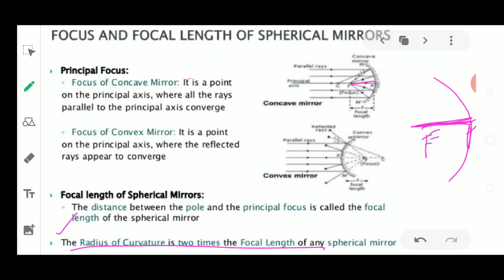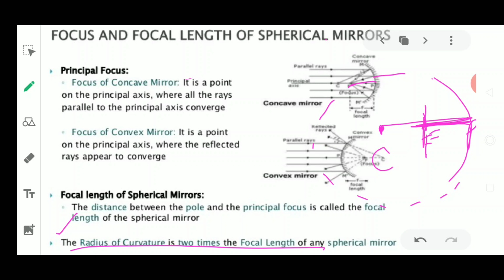What is the radius of curvature? You know that it is the sphere from where this mirror is being obtained. So this is the center of the sphere, which means this is the center of curvature. Now what is the radius of curvature? It is the complete length from the center of curvature till the pole of the mirror. So this one is the radius.